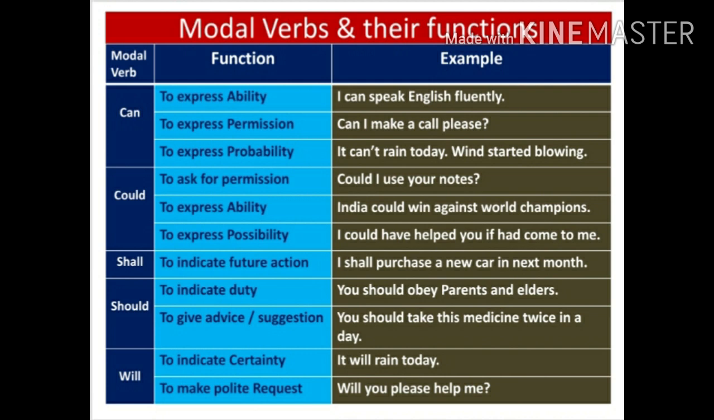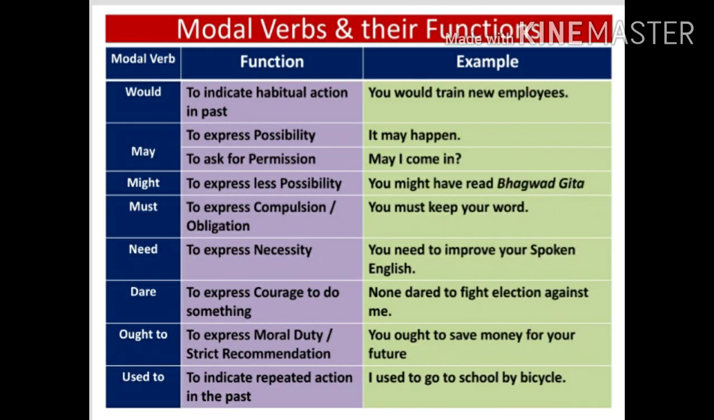Now the next modal is will. To indicate certainty and to make a polite request, we can use the modal will. It will rain today indicates certainty. Will you please help me? It is a polite request. And now the next modal is would. To indicate habitual action in the past, we can use this modal. You would train new employees.